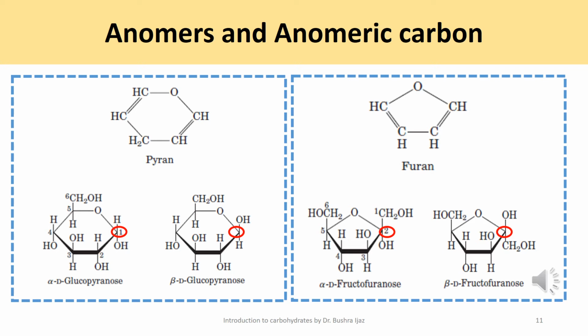Now, the hemiacetal or carbonyl carbon atom is the anomeric carbon, and these two forms of glucose, alpha and beta, are interconvertible in aqueous solution by a process called mutarotation.